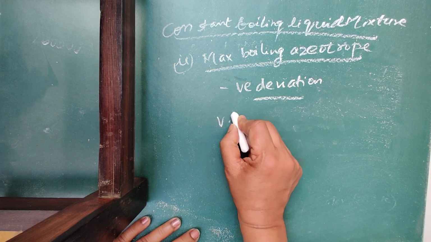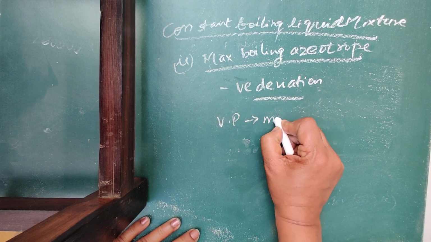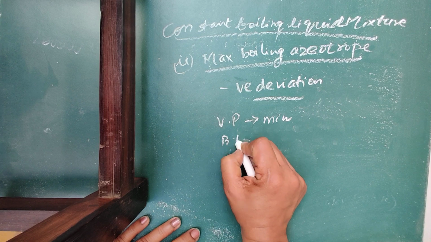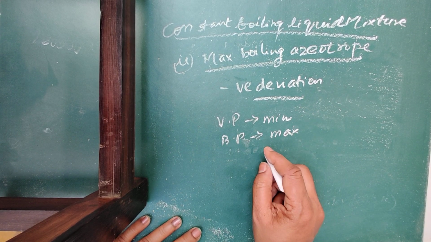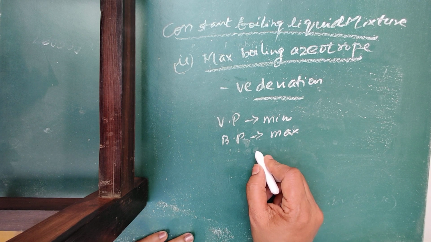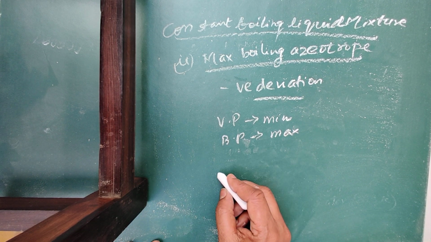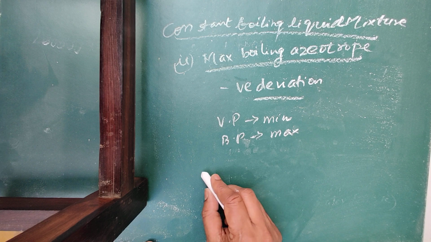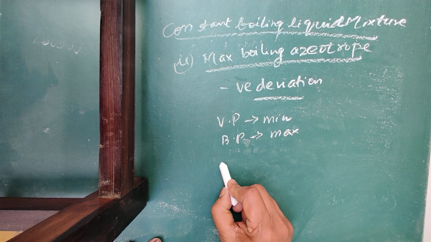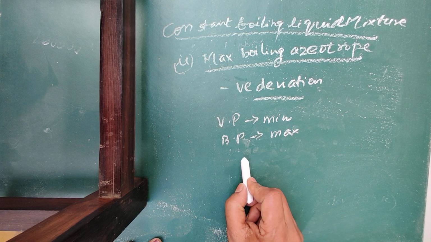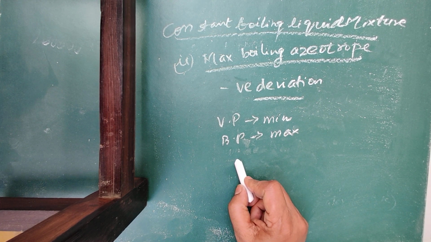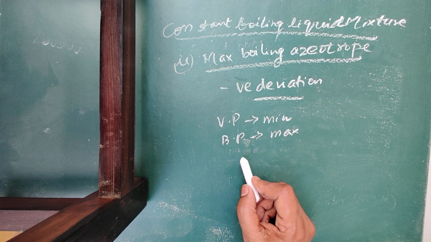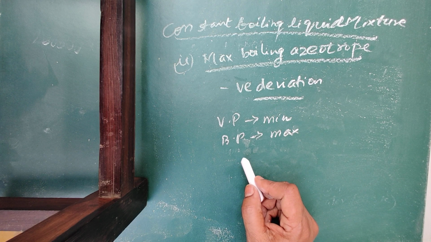Here vapor pressure will be less, that is minimum, and boiling point will be maximum. Such a mixture is called maximum boiling azeotrope because the partial vapor pressure of the two components present will be minimum and the boiling point will be maximum.